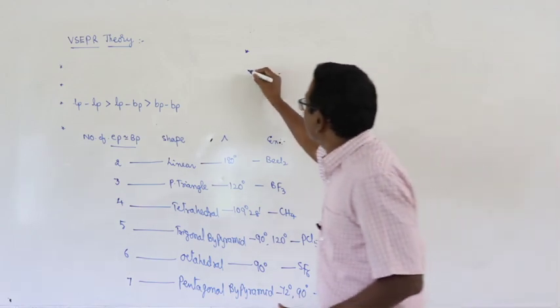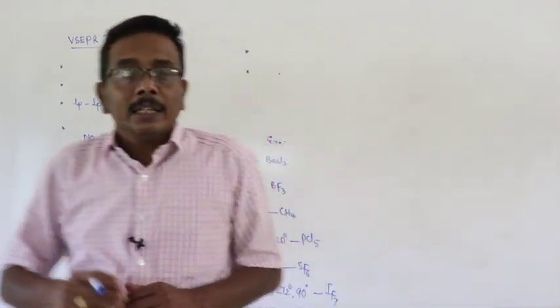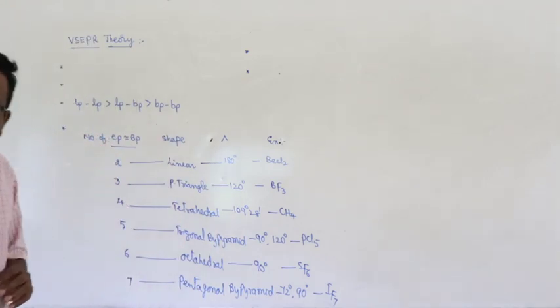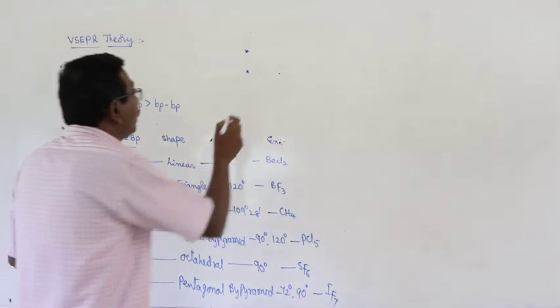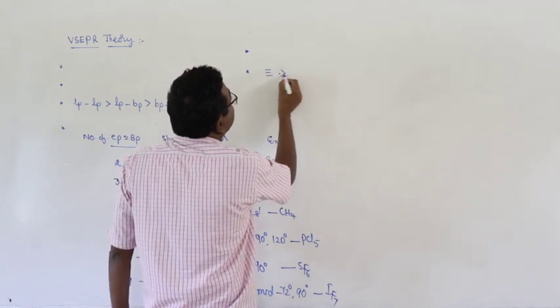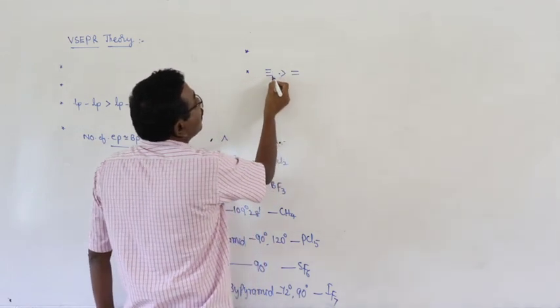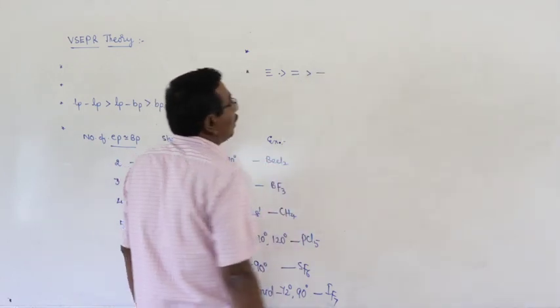Okay, and next one. According to VSEPR theory, that may be triple bond, double bond, or single bond, it is considered as a bond pair. At the same time, the repulsion between the multiple bonds is in the order: triple bond is greater than double bond is greater than single bond.